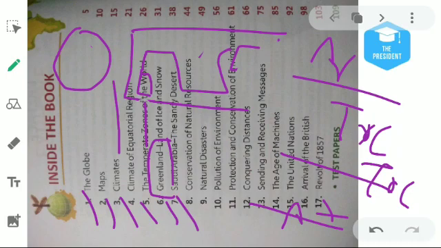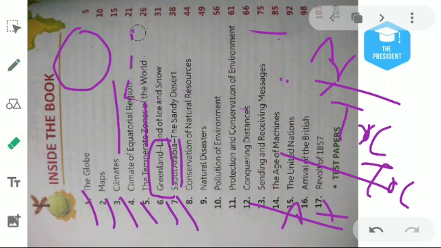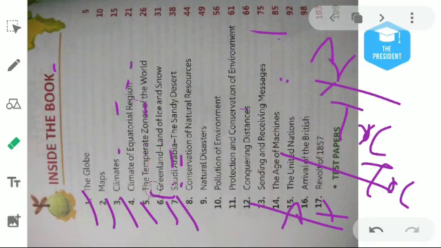Then the next chapter is about Saudi Arabia. Saudi Arabia is a country in West Asia, and 95% of the area of this country is covered by sand. So we can say this country, Saudi Arabia, is the country of desert, and we can say about Greenland that it is the country of the snow.